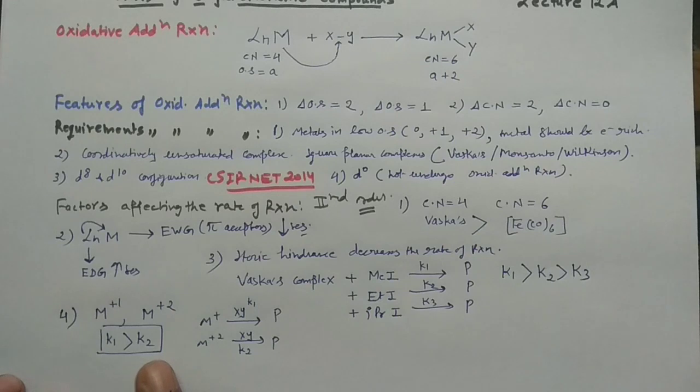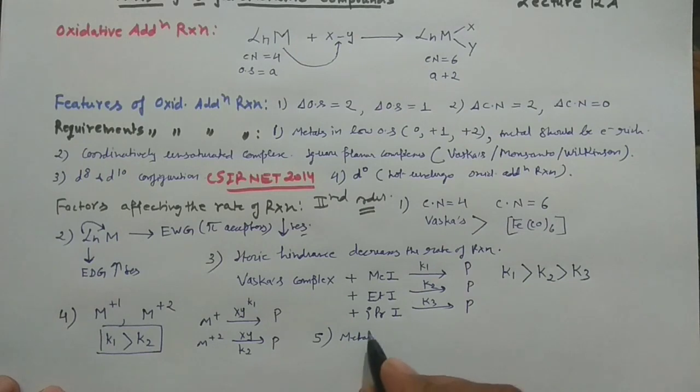This is very important to note, point number 4. Whenever you have a higher oxidation state, the rate of the reaction would be slower.